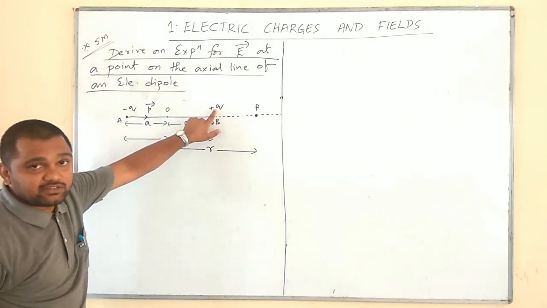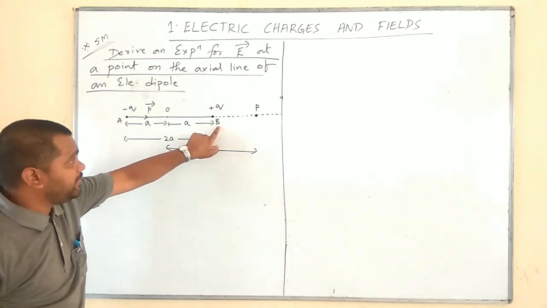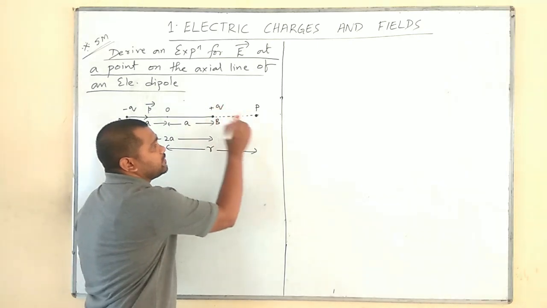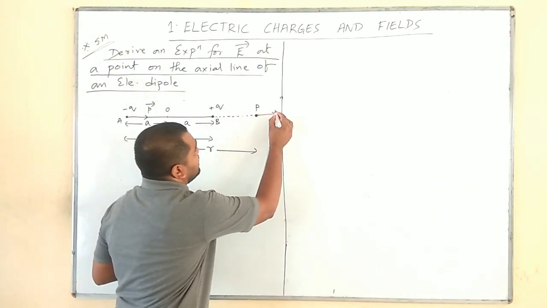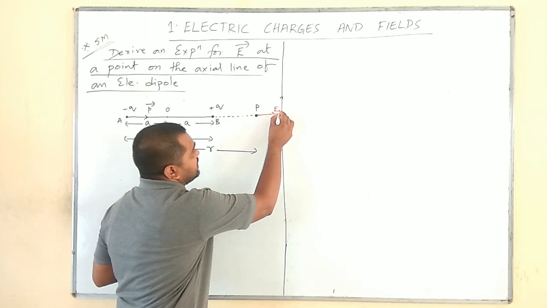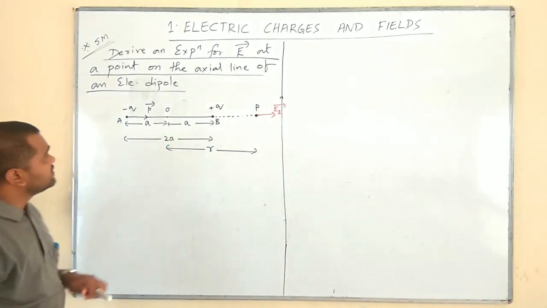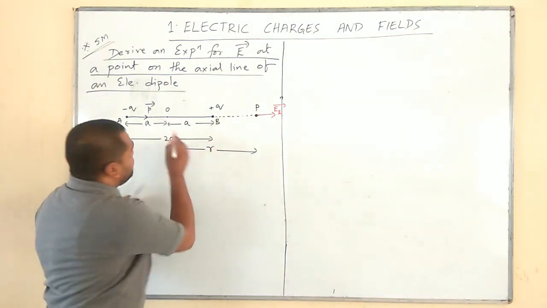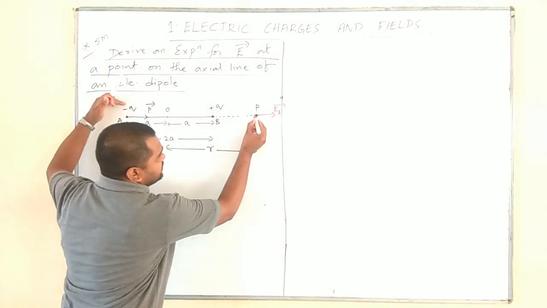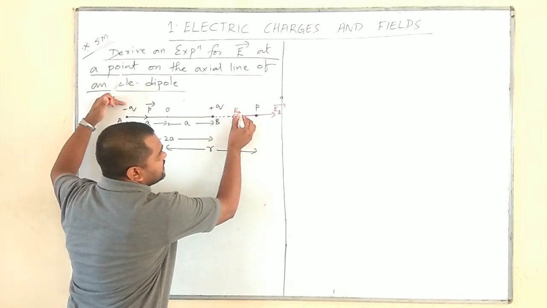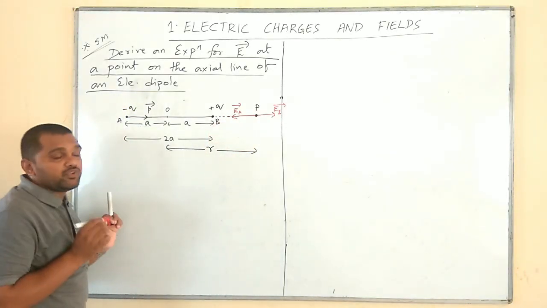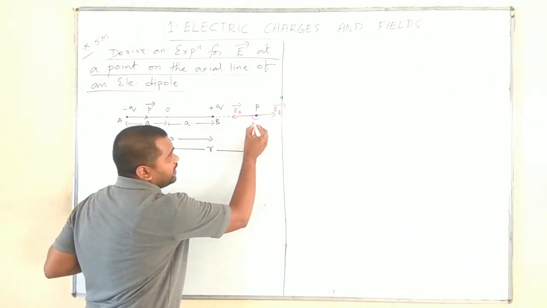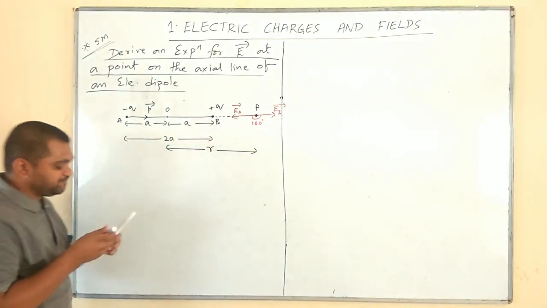See, here is a positive charge at point capital B. Therefore, the direction of electric field at P due to this plus q is outwards, and I will denote it as EB vector. Similarly, due to this negative charge at capital A, there is one electric field which is towards this negative charge. Hence I will mark it as EA vector. What is the angle between EA vector and EB vector? That is 180 degrees. Okay.